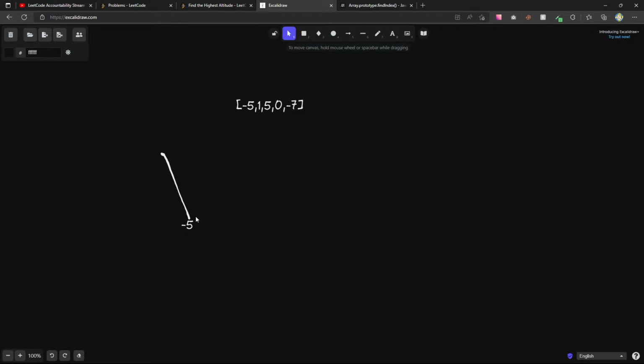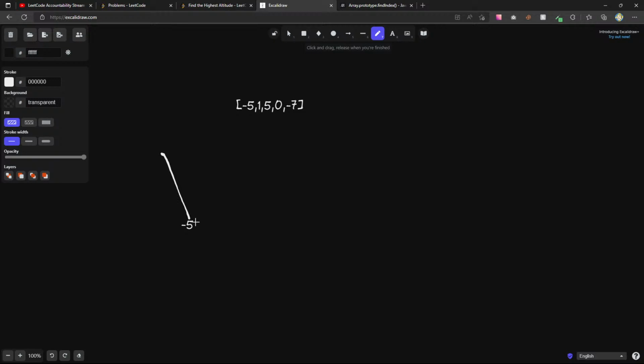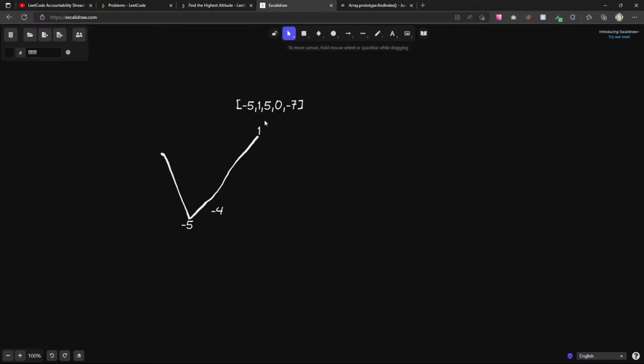All right, so now we add 1 to -5. That gives us -4. I want to keep track of this as I'm going along. So that's -4, and then we add 5 to -4. That's going to give us 1. So it should be just over where we started, right up there. So that's 5 to -4, we got 1. And then 0.